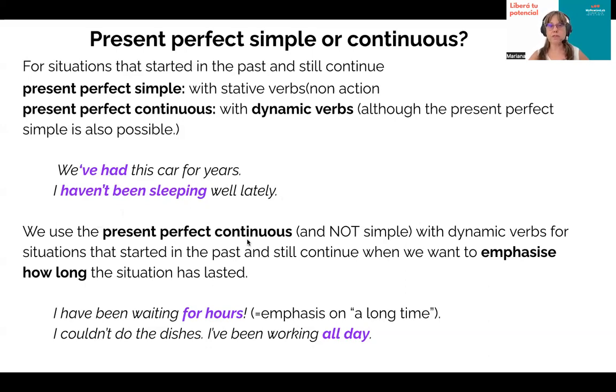We use present perfect continuous and not simple with the dynamic verbs. So always remember that. Pay attention to the type of verb you're going to use. That can help you decide if it's possible for the simple or the continuous.